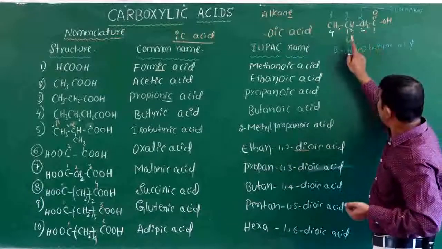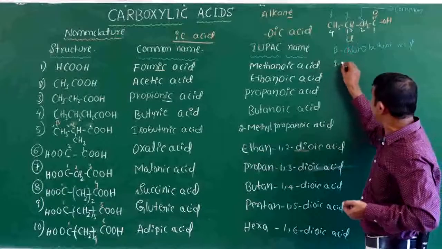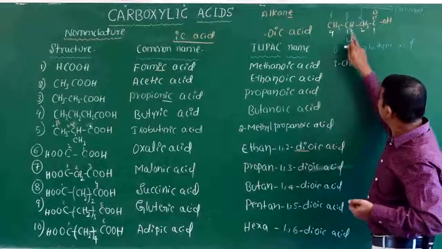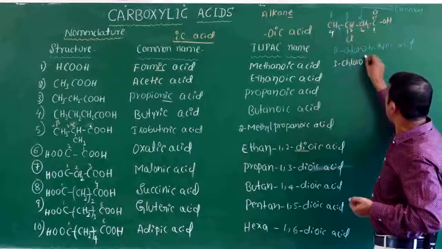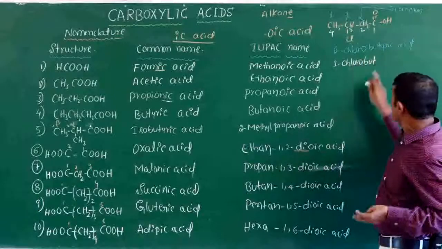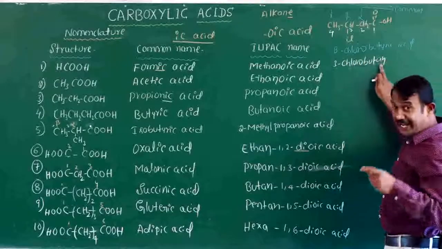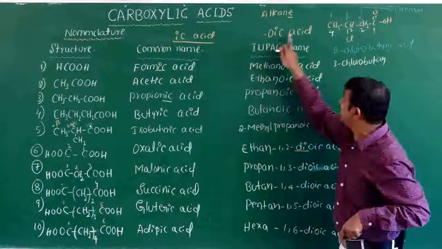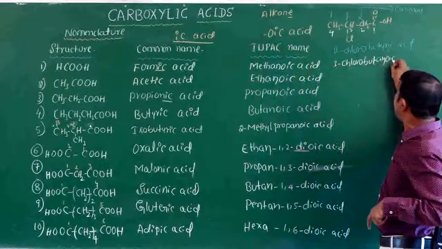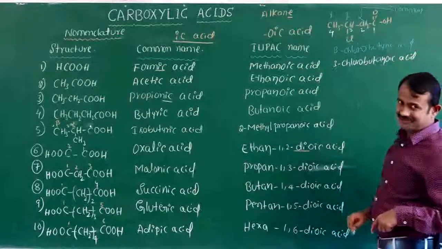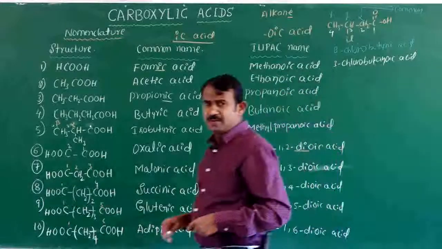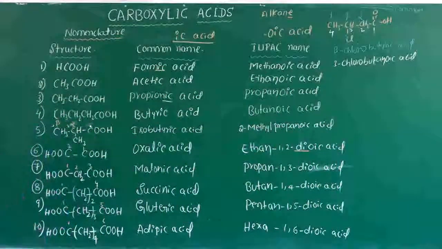Position 3 has the chloro: 1, 2, 3, 4. How many carbons? 4 carbons, butane. The common name ends in ic acid, and the IUPAC name is 3-chlorobutanoic acid. Okay, this is very, very important in the common name and IUPAC name of carboxylic acids.